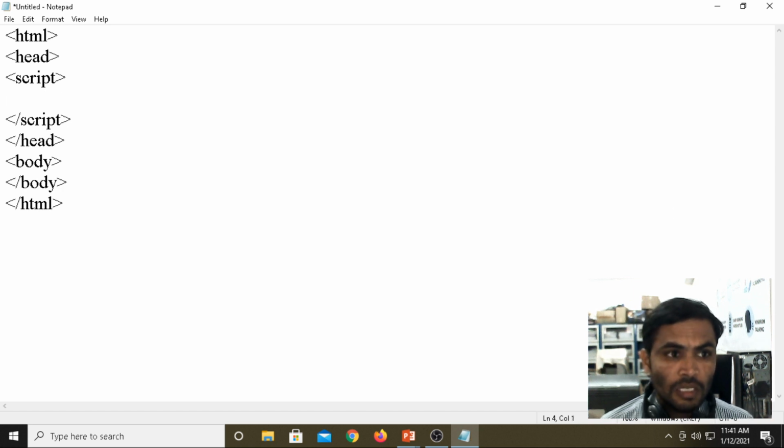Now inside the script, I'm defining the object literal. If you want to create objects in JavaScript, we create them with the help of an object literal. Now we take the object name, for understanding purposes, student. Now I am taking it as student.